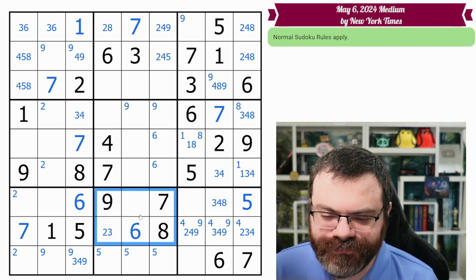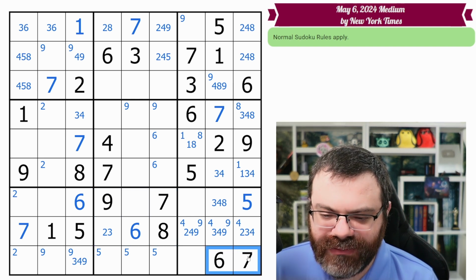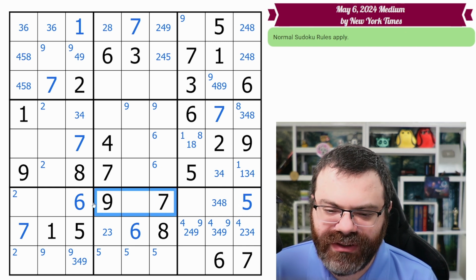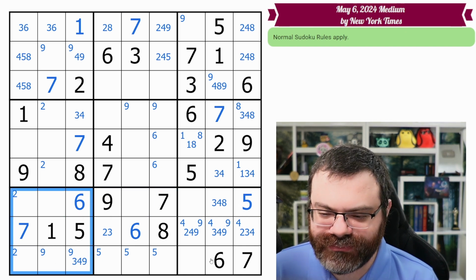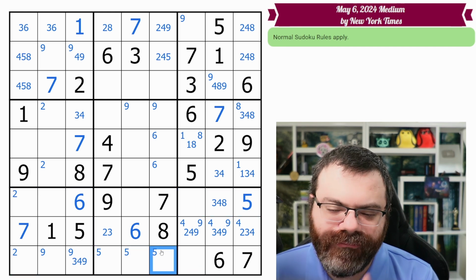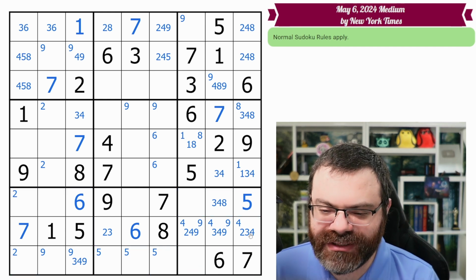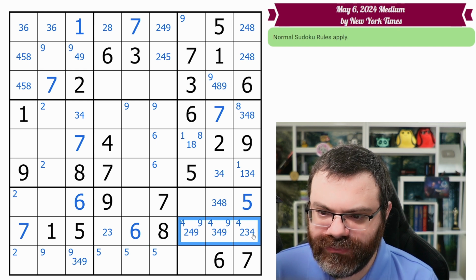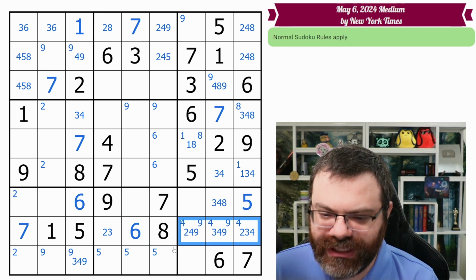So how about this one? So the 7 and 8, we already have 6, 7. 5 would be really the only thing that's actually useful to think about, I think. And we already have the 5s marked. So finally, this box here. We find this 8 here, but there's no 8 up here to join it.